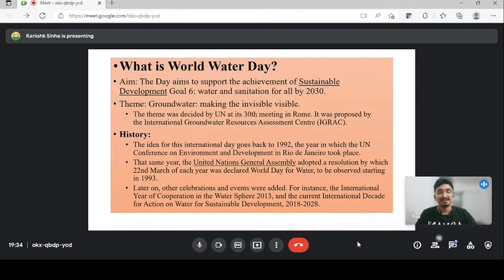Yeah, this slide. This slide, Aviraj, you are asking about. So this slide is also important. You have to know when World Water Day was started, in which year we started to recognize it, and when it was finally decided. The Sustainable Development Goal 6 is important, and the theme is important from this slide.